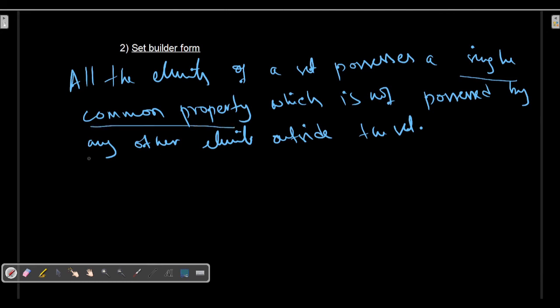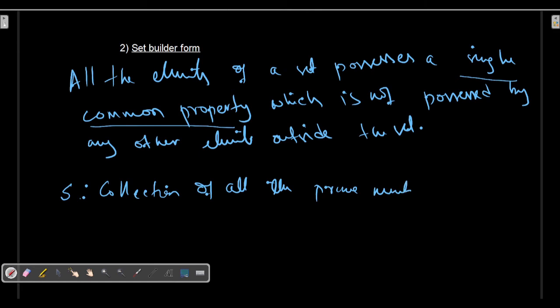Let us understand this by taking one example. Suppose I am considering S, a collection of all the prime numbers.